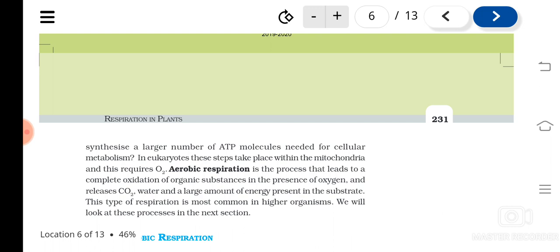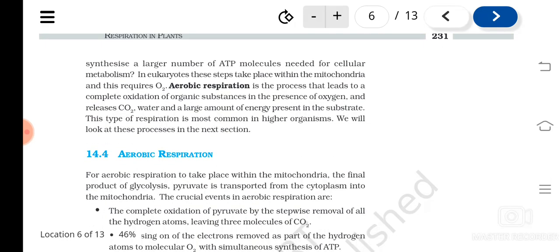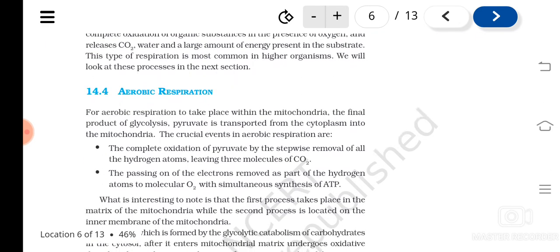In them, aerobic respiration takes place in the presence of oxygen, and they release carbon dioxide and water and a large amount of energy present in the substrate. This is common in all higher organisms. Aerobic respiration takes place in the mitochondria.